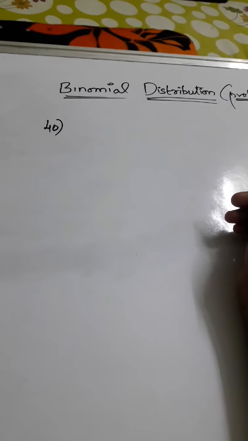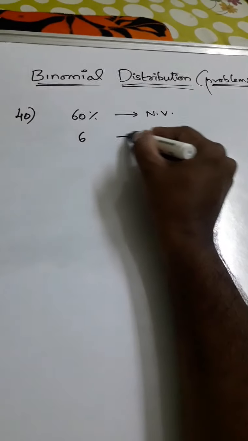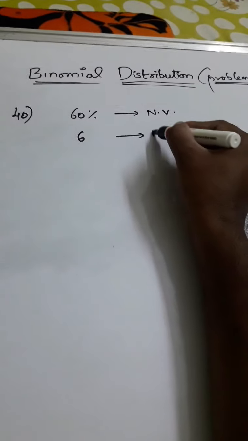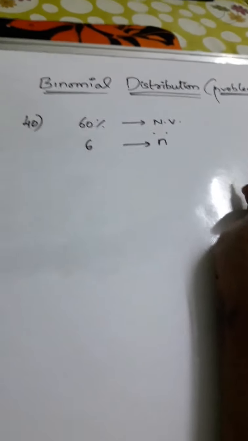Look at question number 40. I hope everybody has the textbook and you can see what is given exactly. In a city, 60% of people are non-vegetarians. In a random sample of 6 persons selected, the sample size n is 6.